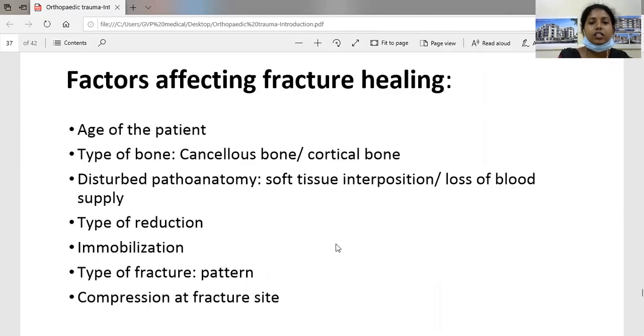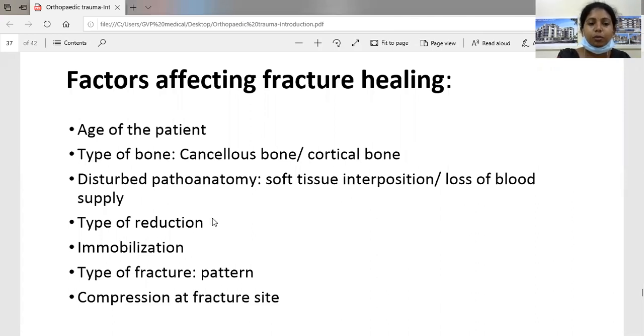So what are the factors affecting the fracture healing? Age of the patient. In children, the fracture unites very early, and we can even see the callus within 2 weeks of the fracture on X-rays. Type of the bone: cancellous bone and the flat bones heal very fast when compared to the tubular or the cortical bone. And if there is any disturbed pathoanatomy, soft tissue interposition or loss of blood supply.